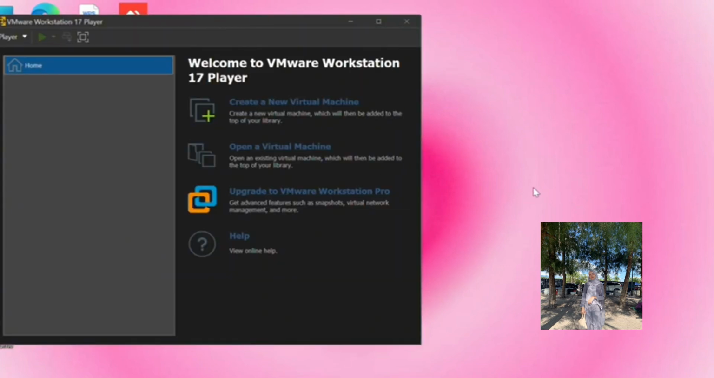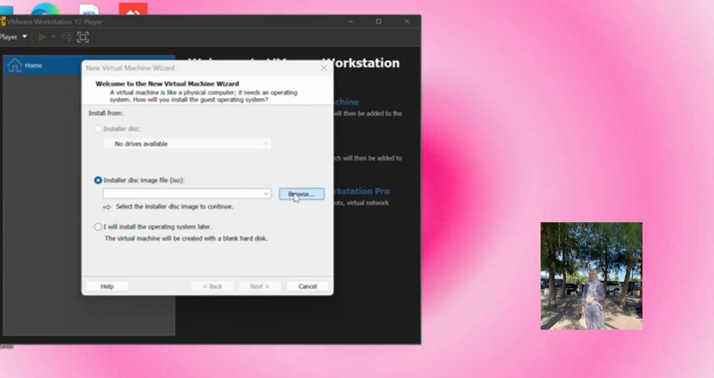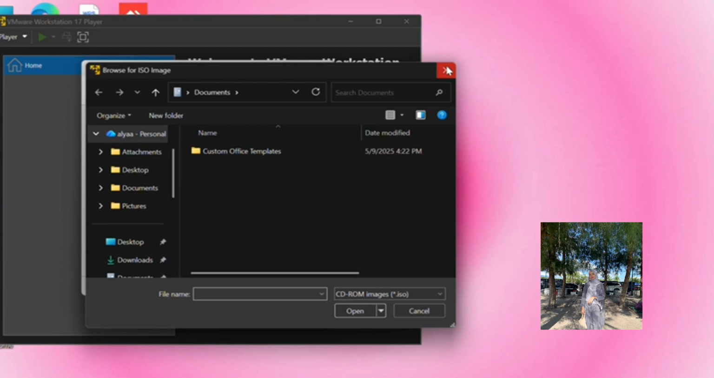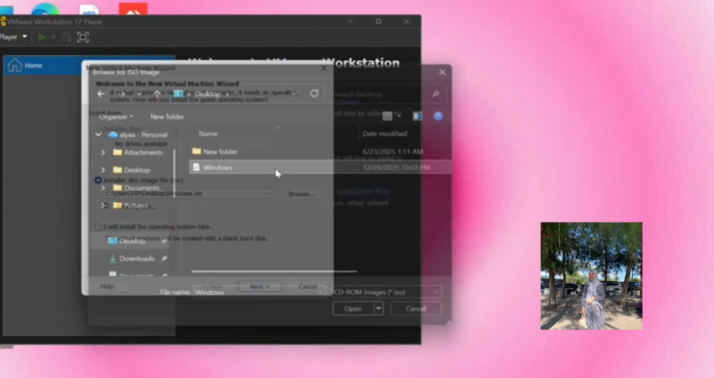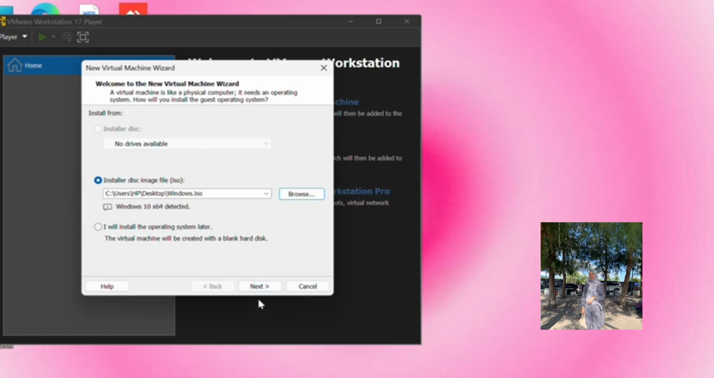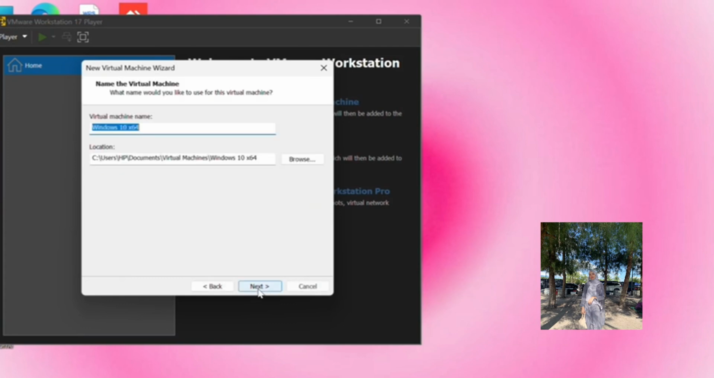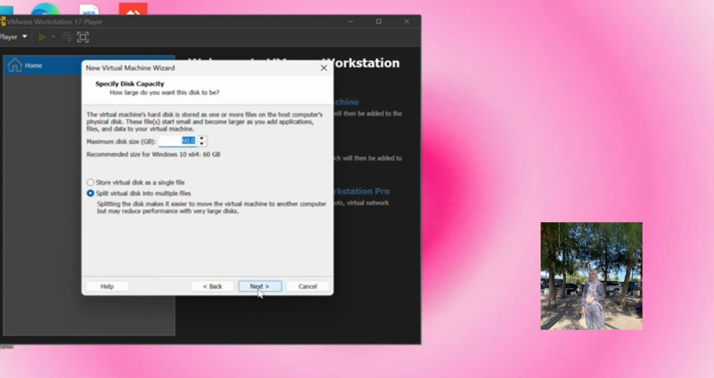First of all, open the VMware Workstation. Now click the Create a New Virtual Machine. Next, click Browse, and then click Desktop to Windows. Click Next. Make sure the virtual machine name is Windows 10 x64, and then Next.